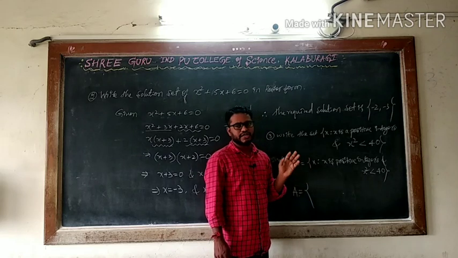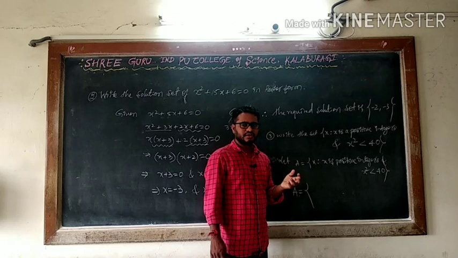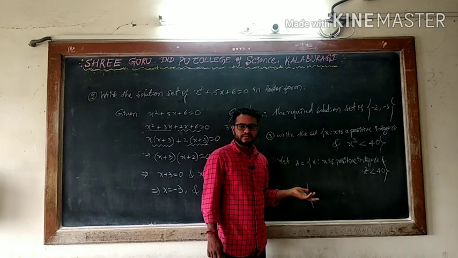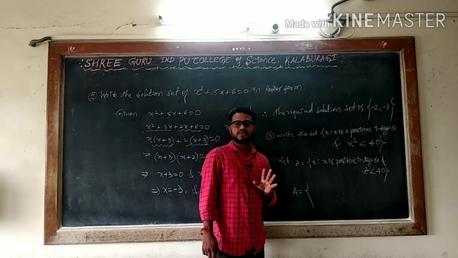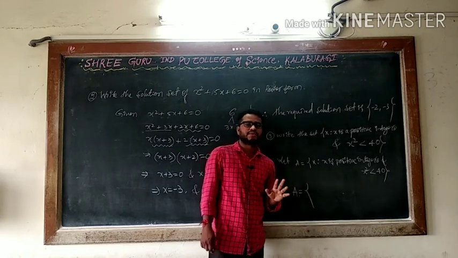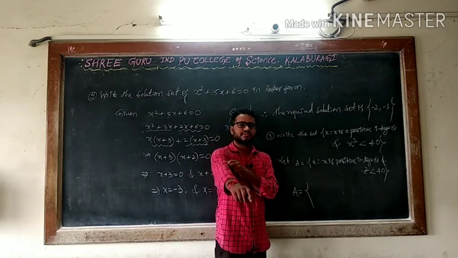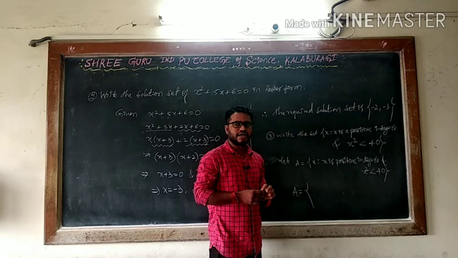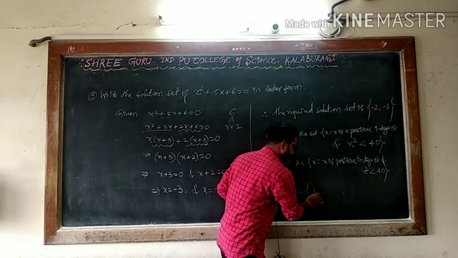I can't say 0 is a negative. 0 is neutral. So for that reason 1 is positive. Minus 1 is negative, don't take. Minus 2 is negative. You take positive integers. Means that, can I say 1 square is less than 40? Yes, 1 is possible.